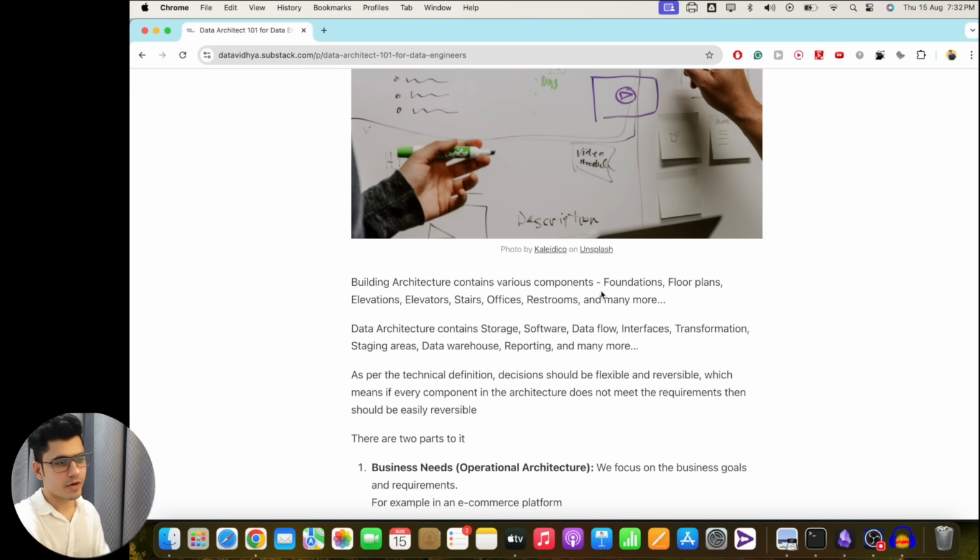Instead of foundation, floor plans, elevation, elevators, you'll have to think about storage. What are the different software that you have to use? How does the data actually flow? Interfaces, how do you write the transformation? The staging areas, data warehouses, reporting system, and many more. Just like you think about constructing an entire building, when you are building a data architecture you also have to think about what different components we need in order to build the entire system. This is how we start.